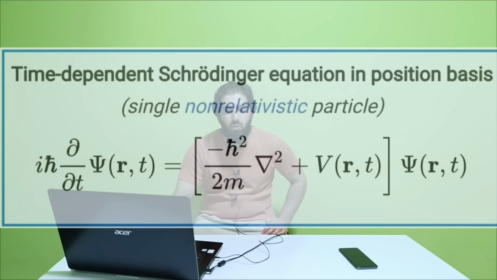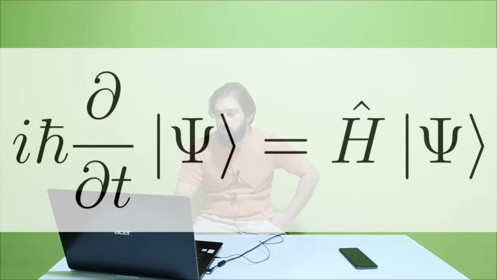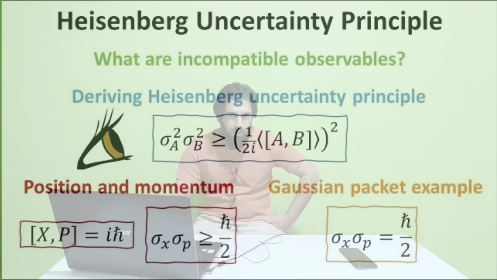Just to give some info about the Planck constant and reduced Planck constant, here are the equations in quantum physics where it appears. For instance, a very famous equation called the Schrödinger equation. Here the Planck constant and reduced Planck constant appear. The Heisenberg uncertainty principle is also a very famous equation in quantum physics, and the reduced Planck constant also appears here.